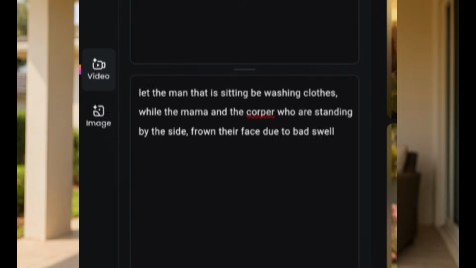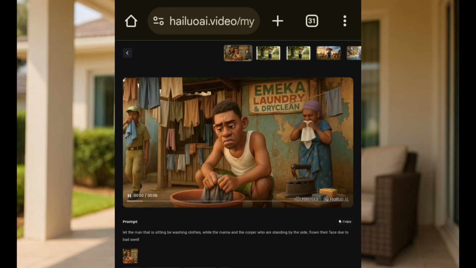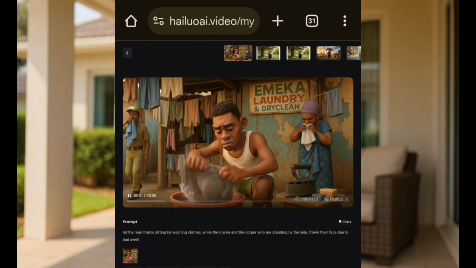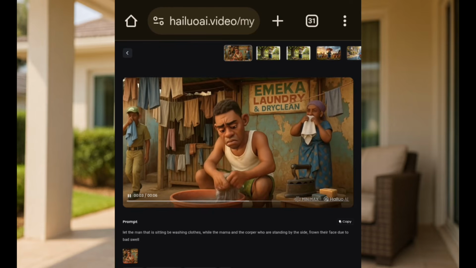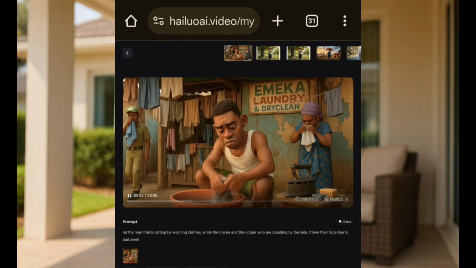Once I'm done with that, it's already on this model. I'll tap on this, it's going to cost 30. This is what we have here. It looks perfect. So I'll go ahead and repeat this same process to animate the rest of the scenes.